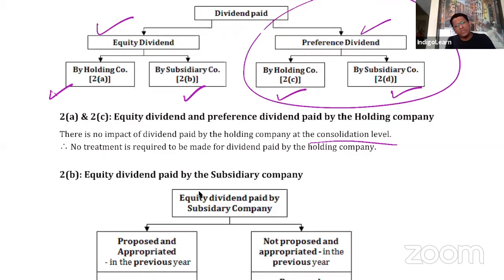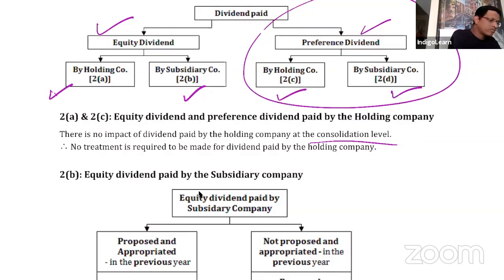Basically, what will the treatment be, friends? The profits of that company, holding company, would have gone down, and that would have gone into distribution, right? So it would have gone into dividend distribution, maybe resulting in cash and bank balances reducing. That would have happened. Just account for it. So there is no special thing that we need to do, mainly because of consolidation.